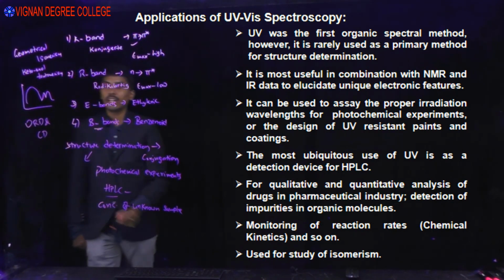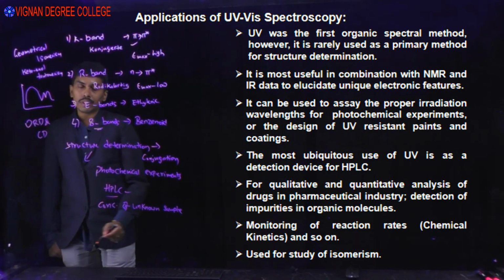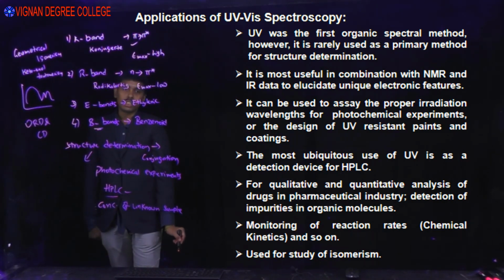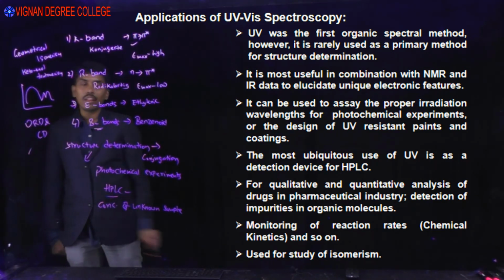For study of ORD and CD, optical rotatory dispersion and circular dichroism, for configuration and conformation of molecules, UV visible spectroscopy is important.